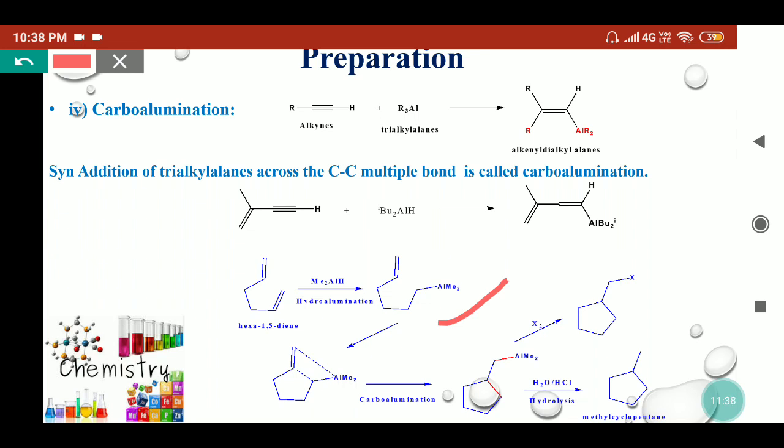Now this organoaluminum complex can be treated in two manners. If it is hydrolyzed, then trialkyl aluminium on hydrolysis provides the alkene. So simply this bond will break, dimethyl aluminum hydroxide will be eliminated, and here we will get the methyl cyclopentane. If we treat this molecule with a halogen, then it will give the halogen in place of dialkyl aluminium by the nucleophilic substitution reaction.